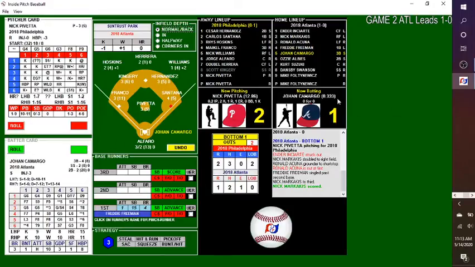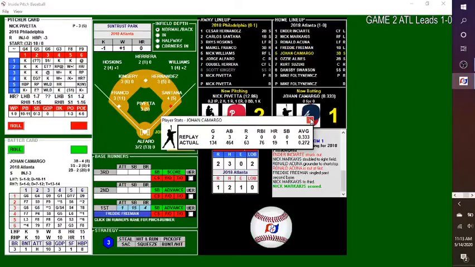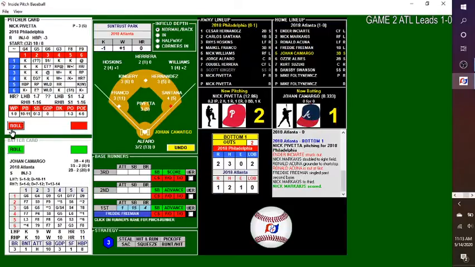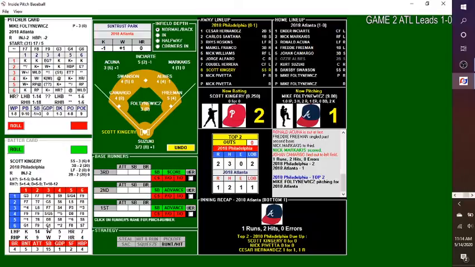Johan Camargo coming up, batting .333 with 2 runs scored. Freddie Freeman over there on first. Pitch by Pivetta. And this one hit deep into right field, but hooking foul. Next one. Fly ball into left. Hoskins camped out under it, and that's out number 3. So, through the first full inning, it's 2-1 Philadelphia. The Phillies will have Kingery, Pivetta, and Hernandez due up in the second. Atlanta got 1 run, 2 hits, no errors in the bottom of the first.